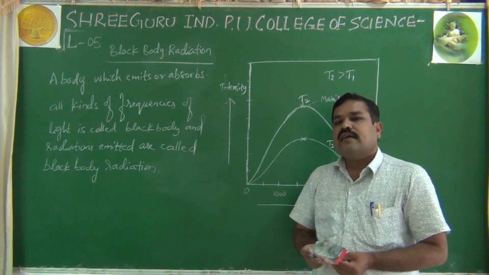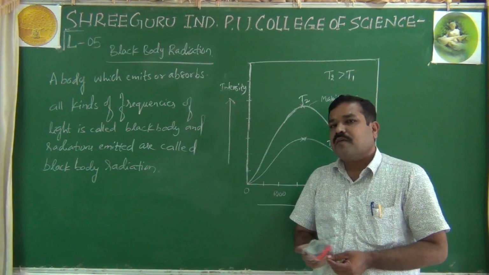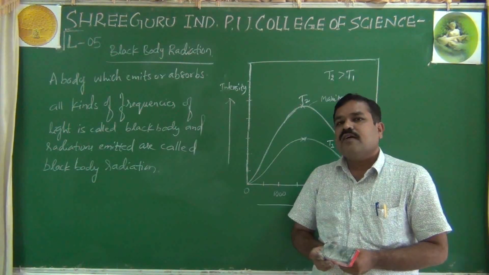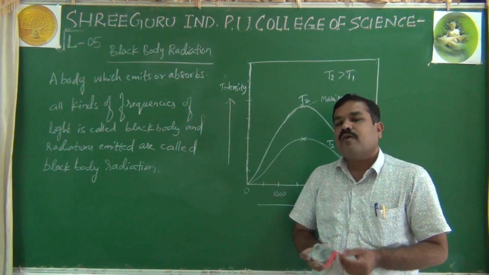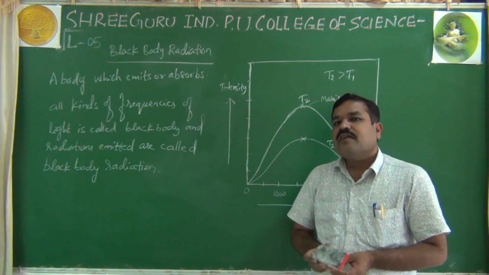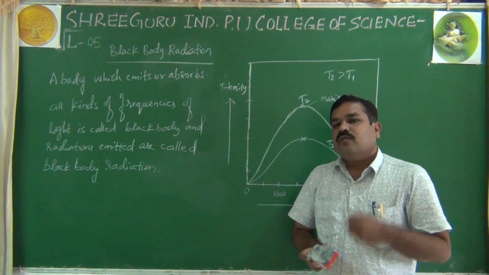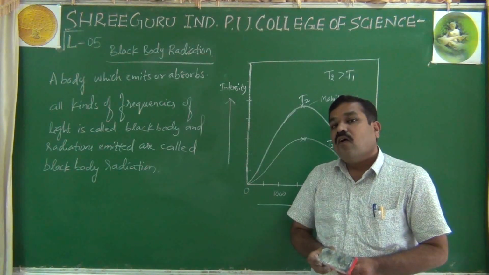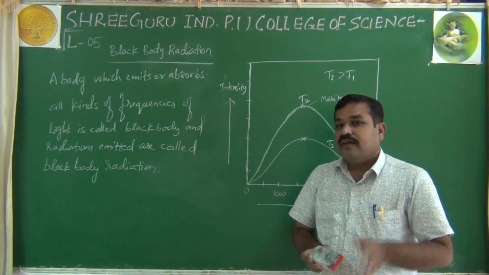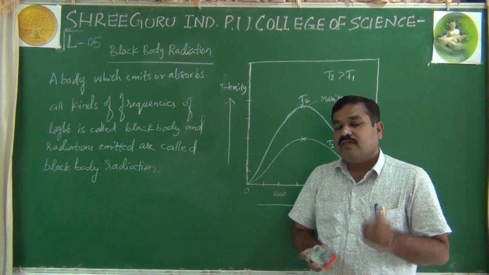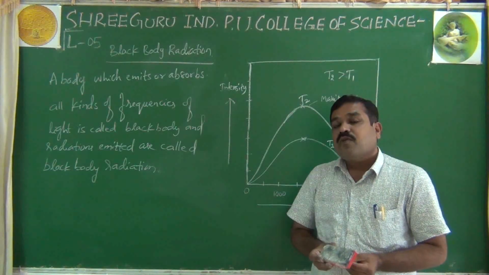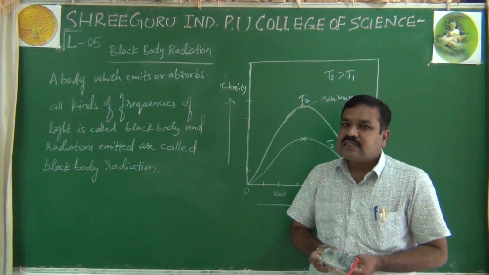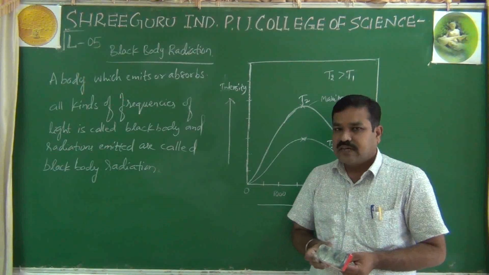And all these are called electromagnetic waves because they are characterized by two fields, one electric field and one magnetic field. These electric and magnetic fields of the electromagnetic waves are perpendicular to each other. Not only that, they are also perpendicular to the direction of wave propagation. And they all travel with the speed of light, 3 × 10^8 meters per second. They do not require any medium for their propagation, and they have different wavelengths and different frequencies, as you already know from that picture, right?